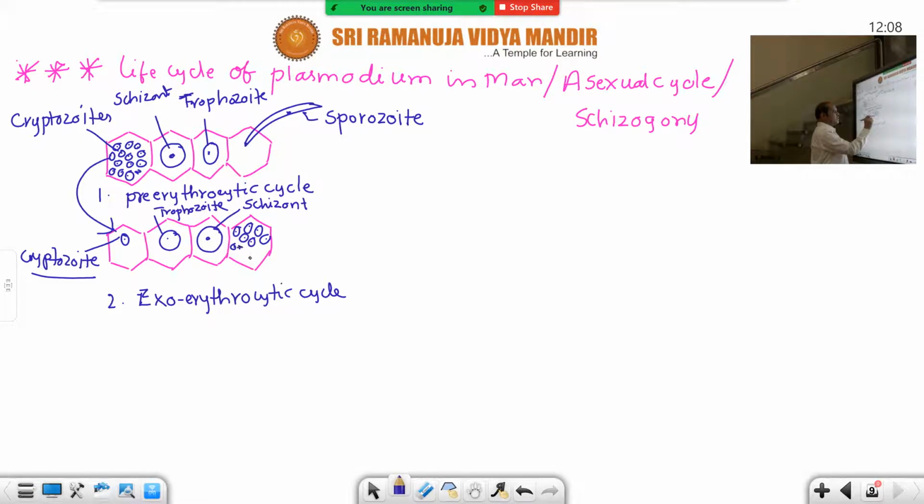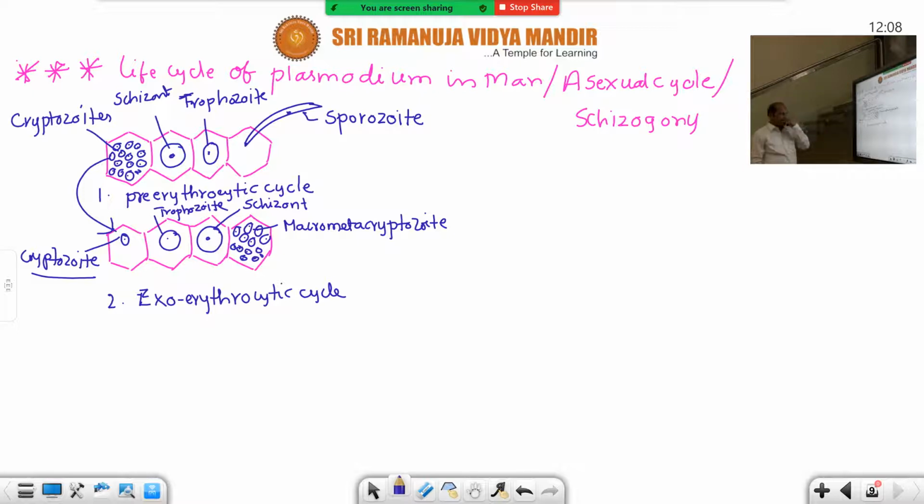So these are the smaller cells. See, I am now drawing the smaller cells. Above are the larger cells. The larger ones are macro meta cryptomerozoites. So you take this diagram in the book. It may be clear or it may not be clear, but always take this diagram.